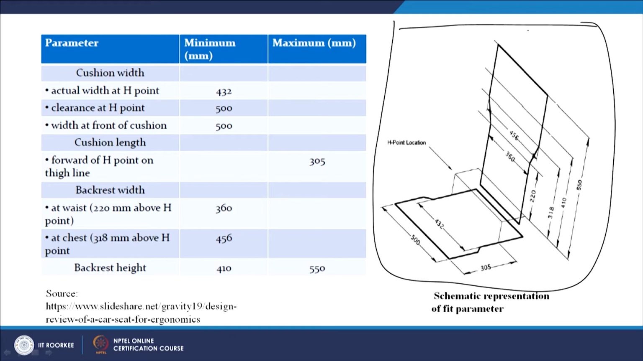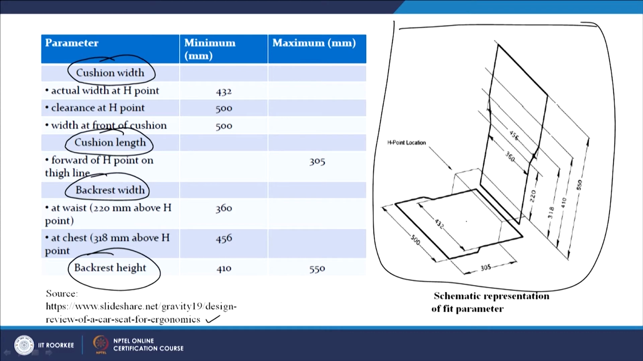of the seat. So here we can see that this is available from the review of a car seat, design review of a car seat for ergonomics. This is taken from a SlideShare PPT which is available online. So the parameters we can see: cushion width, cushion length, backrest width. So there are 3 parameters, and backrest height is also there. So 4 parameters. So this is the cushion now.